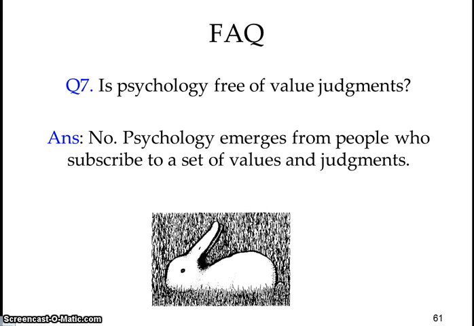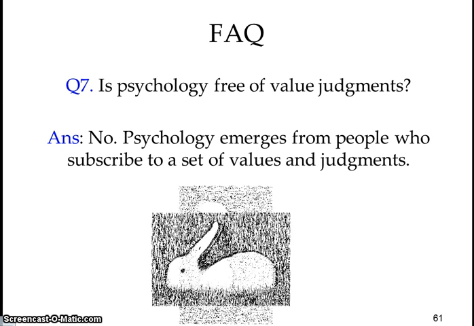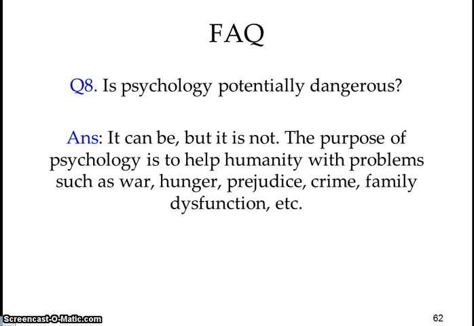Is psychology free of value judgment? Nothing is, guys. Everybody has personal biases and a set of values. So that's where we have to be careful when we look at psychology. Is psychology potentially dangerous? It can be, but it's not meant to be, and it's not. The purpose of psychology is to help people deal with problems like war, hunger, prejudice, crime, and any sort of dysfunction.